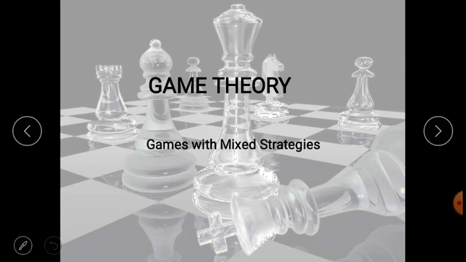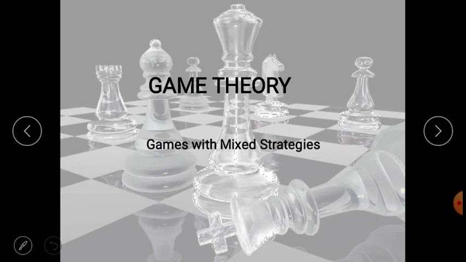Then we also discussed the rules of game theory: the first being the saddle point, the second dominance rule, and third, sorry, the mixed strategies. And also we discussed the maximin and minimax criteria, or the maximin or minimax principle.